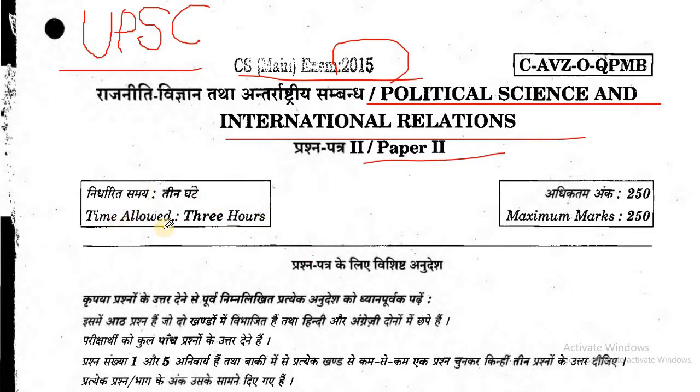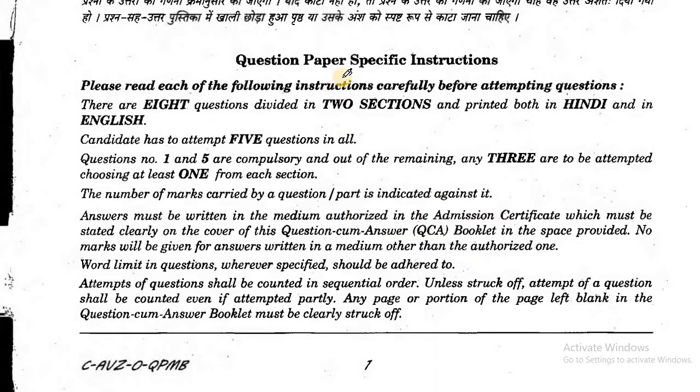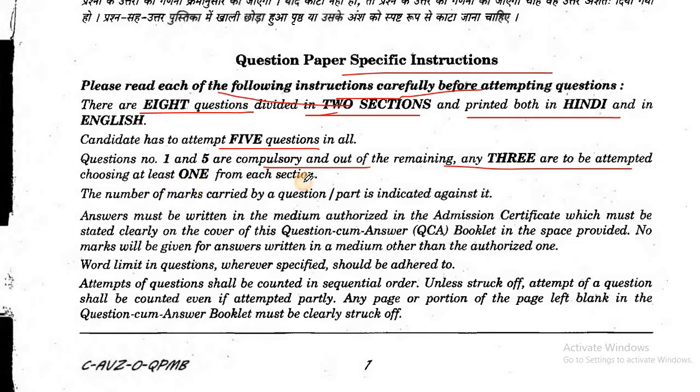So let us start. Time allowed: 3 hours. Maximum marks: 250. Question paper specific instructions. Before reading the questions, I would like to read the question paper specific instructions. Please read each of the following instructions carefully before attempting questions. There are 8 questions divided in 2 sections and printed both in Hindi and in English. Candidate has to attempt 5 questions in all. Questions number 1 and 5 are compulsory and out of the remaining, 3 are to be attempted, choosing at least one from each section. The number of marks carried by a question part is indicated against it.